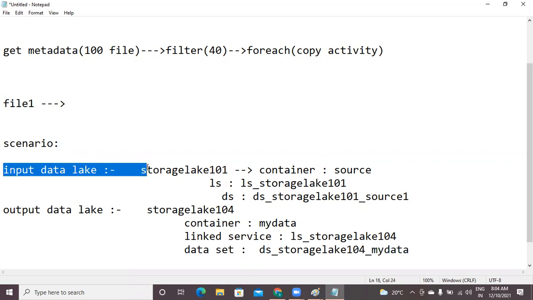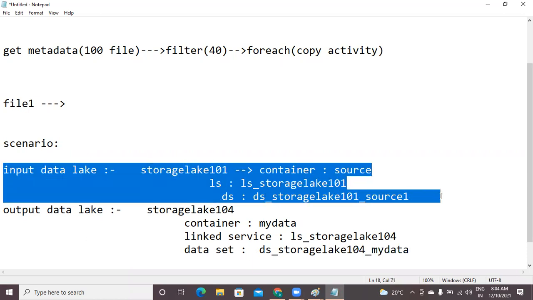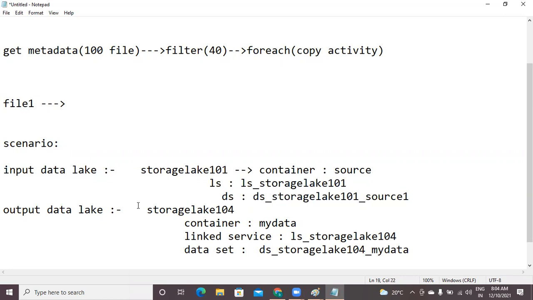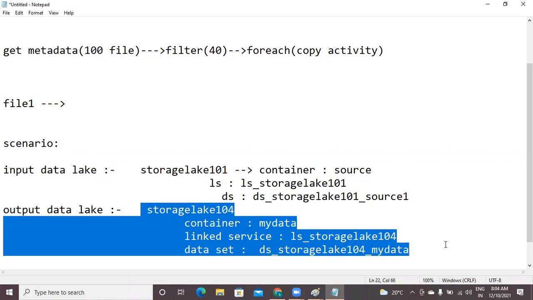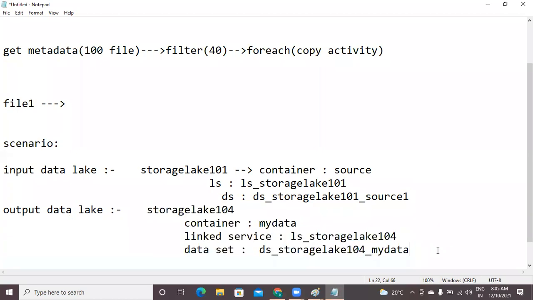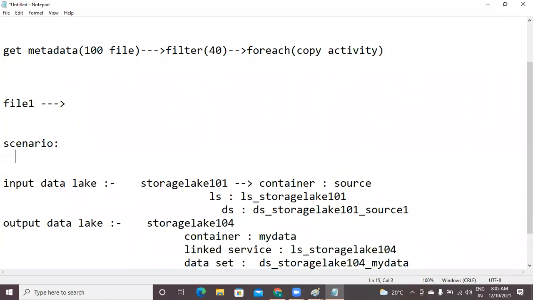So this entire storage lake one related already we have. That's why we did not recreate them. Now newly created data lake is 104. For this, all these things we have created. Okay. So now coming back to the scenario. Source container has 5 files.